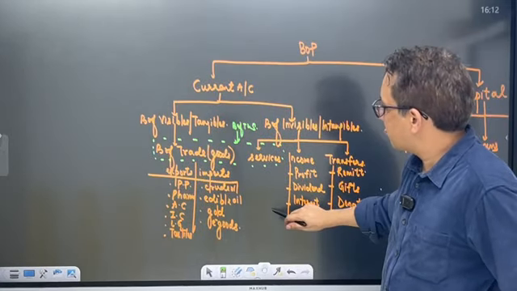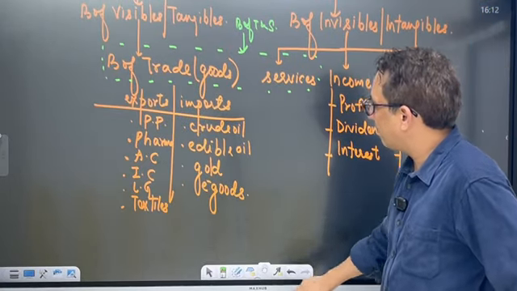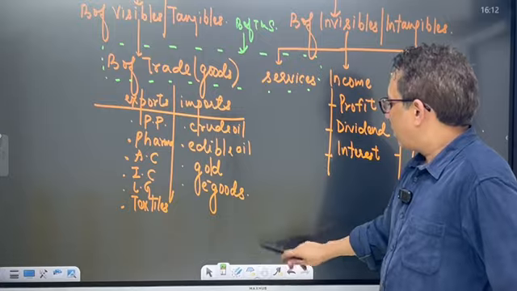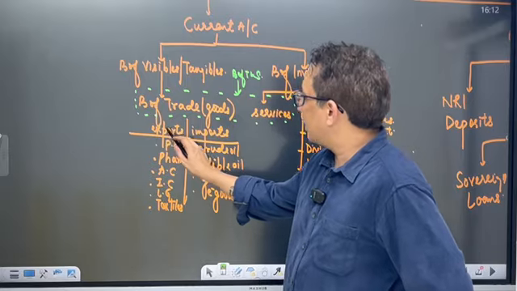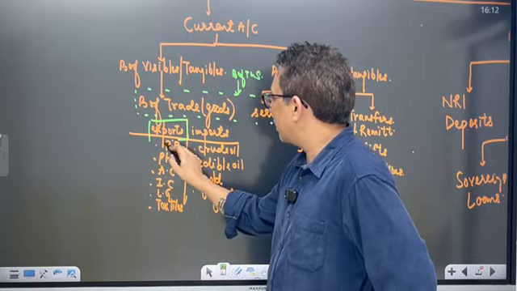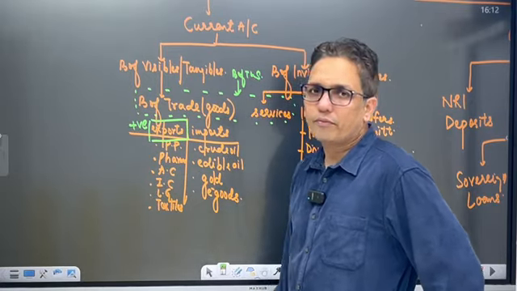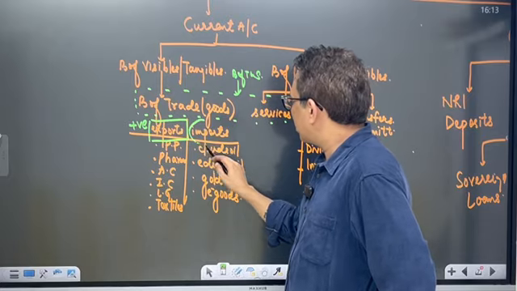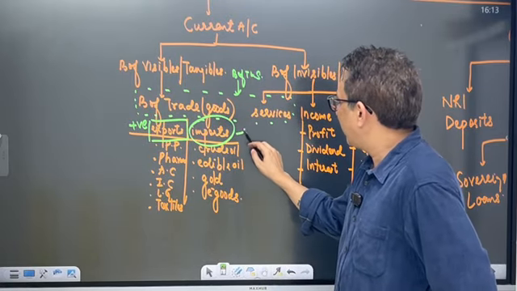So current account, let's discuss all of them one by one. Whenever we export, this leads to inflow of dollars, so this would be positive. Imports lead to outflow of dollars, so this would be negative.